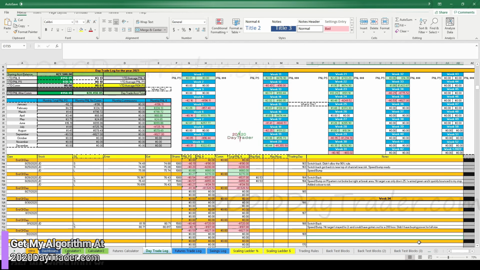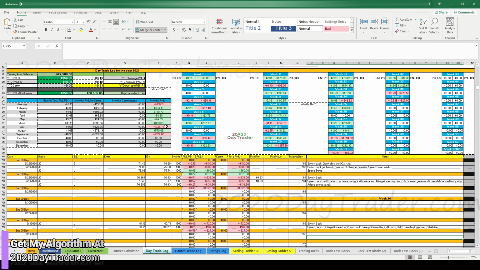Move this over. There's August. So August we finished, not great. August, we gave back a ton. Could have had a nice month and just kind of blew it there at the end. But at least we're green. July was not a good month at all.